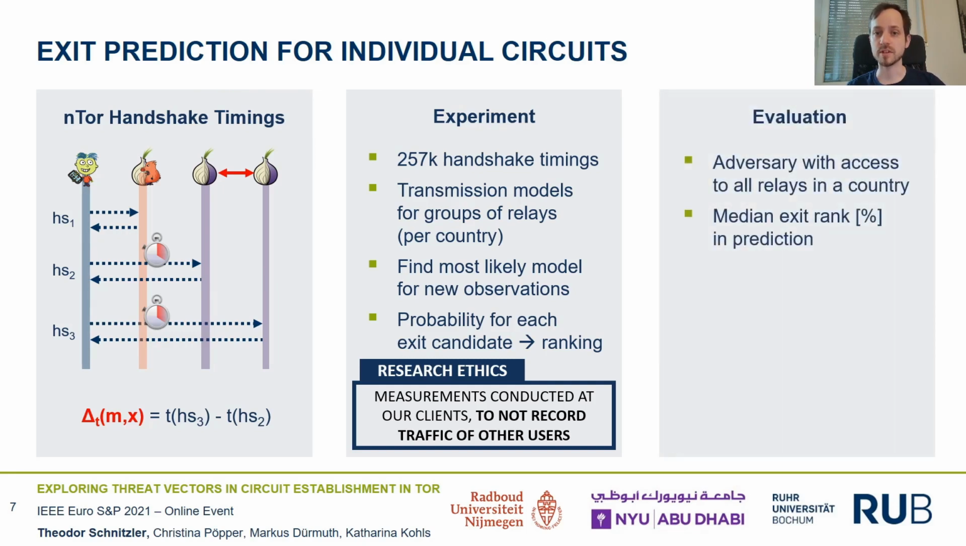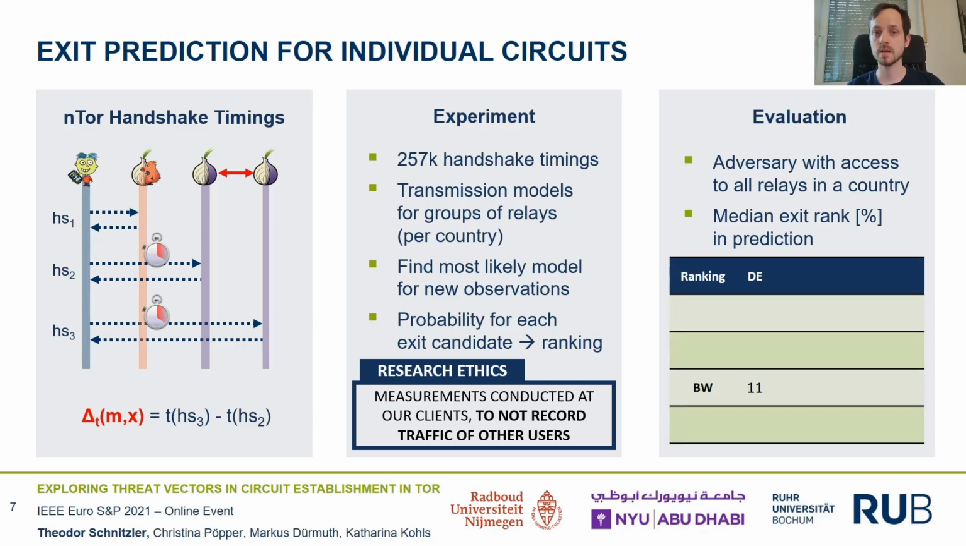We then evaluated the prediction accuracy. Since we know the true exit for each circuit, we simply look at its rank in the prediction and consider the median rank of all predictions for all exits where the adversary has access to traffic, that is, all exits in the same country. For example, when the exit is located in Germany and we use the first bandwidth-based prediction, the true exit is ranked at the 11% relative position in the ranking. For the prediction using handshake timings, the median exit rank is in a similar position, maybe even slightly better. Lower numbers mean better performance since the true exit is ranked closer to the top of the prediction.